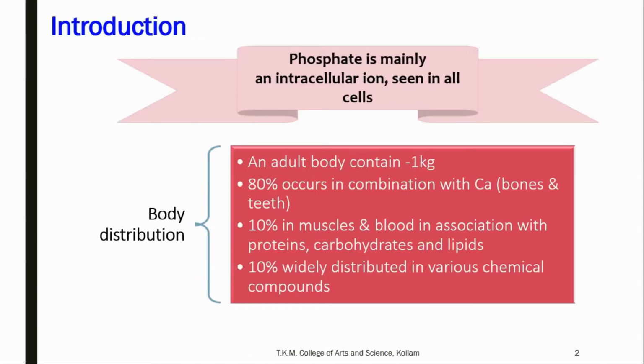Phosphate is mainly an intracellular ion, meaning that it is found inside the cell, and phosphorus is found in every cell of the body. An adult body contains 1000 gram of phosphate, among which 80% occurs in combination with calcium, which is found in bones and teeth, 10% in muscles and blood in association with proteins, carbohydrates, and lipids. The remaining 10% is widely distributed in various chemical compounds.